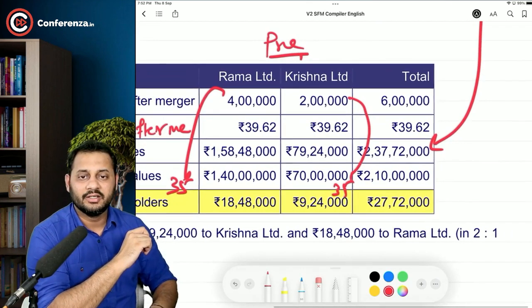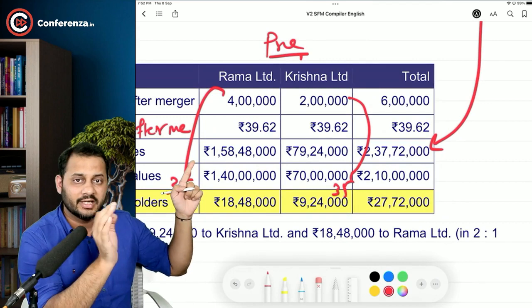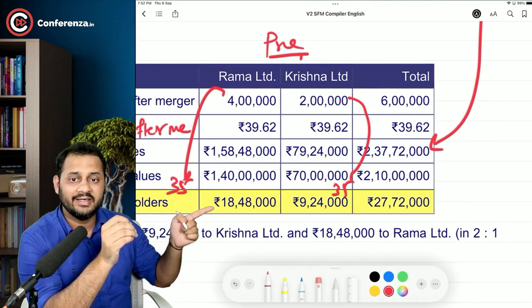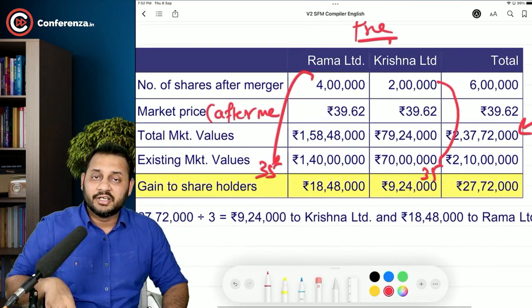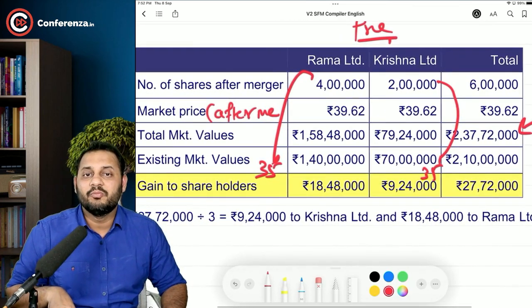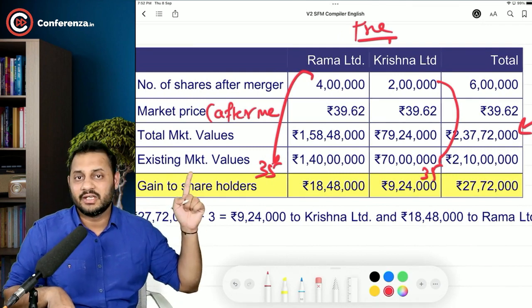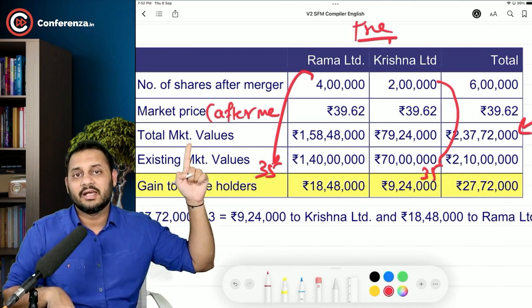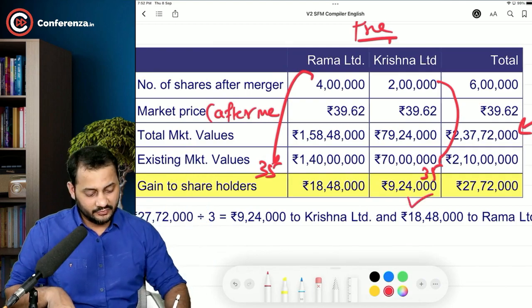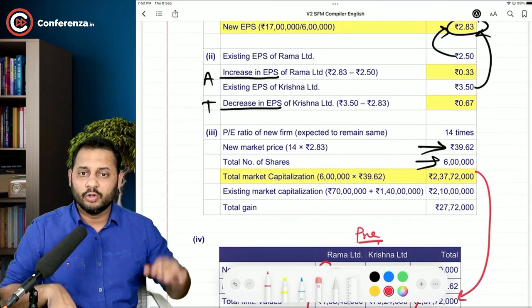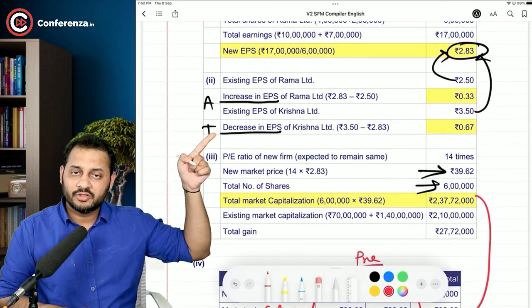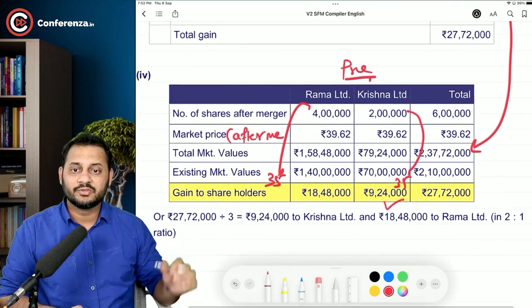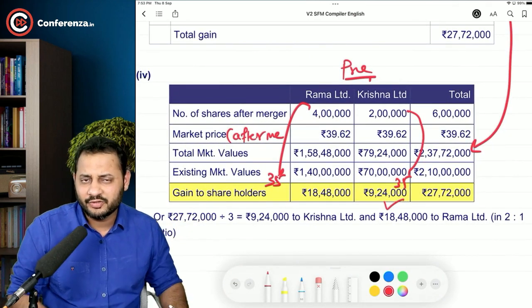So multiply the number of shares with the pre-merger market price to get the existing market value, and that will give you the gain. You can clearly see Rama Limited, the acquirer, is gaining by 18,48,000. Am I right? Yes. And Krishna Limited is also gaining in terms of market value, from 70 lakhs to 79 lakhs, so 9,24,000. Although Krishna Limited is losing in terms of EPS, they are gaining in terms of total market value. That's good news for them, and they can get convinced for the merger as well.